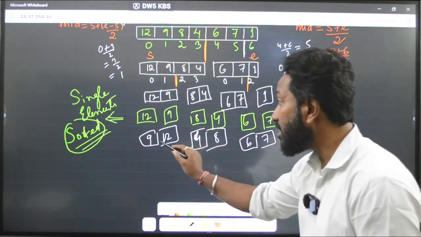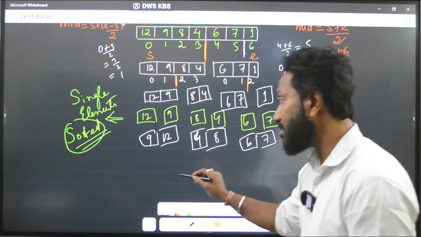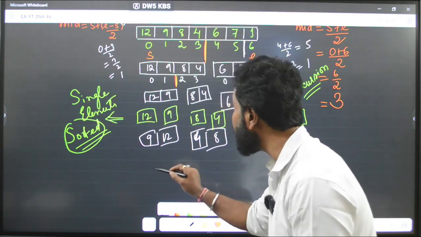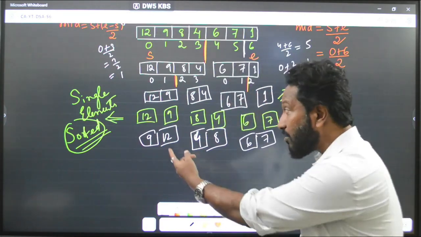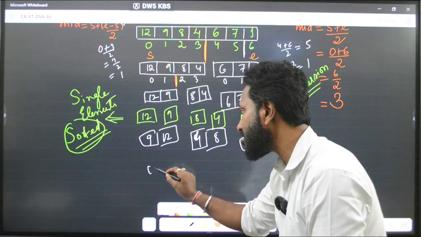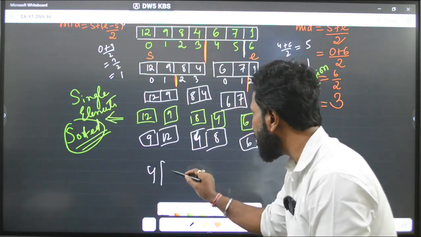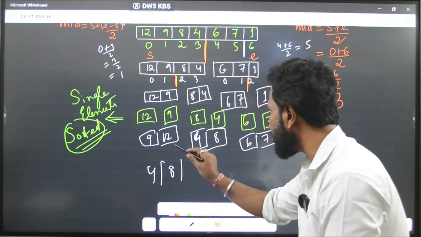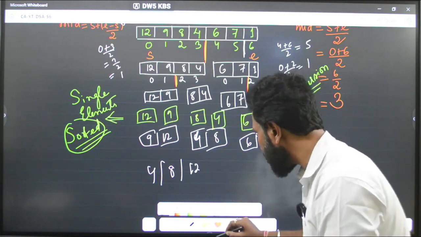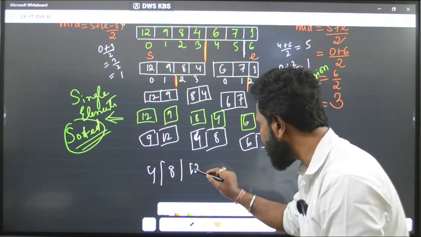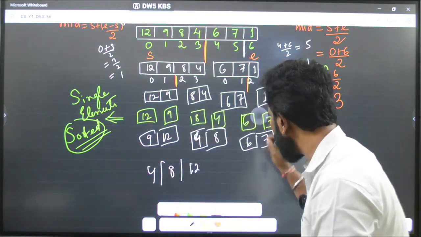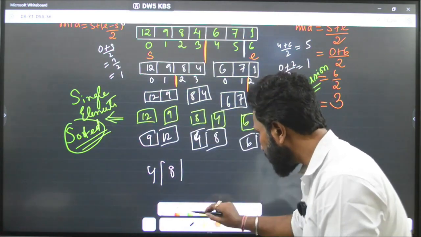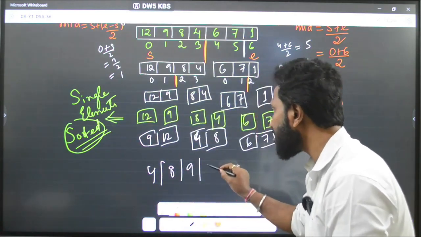Now see this. These are two small arrays. From these two you are getting back something like this. Now comparison will happen. 4 is the smallest and then comes 8, then comes 12. Sorry, this will become 9 and this becomes 12, right?